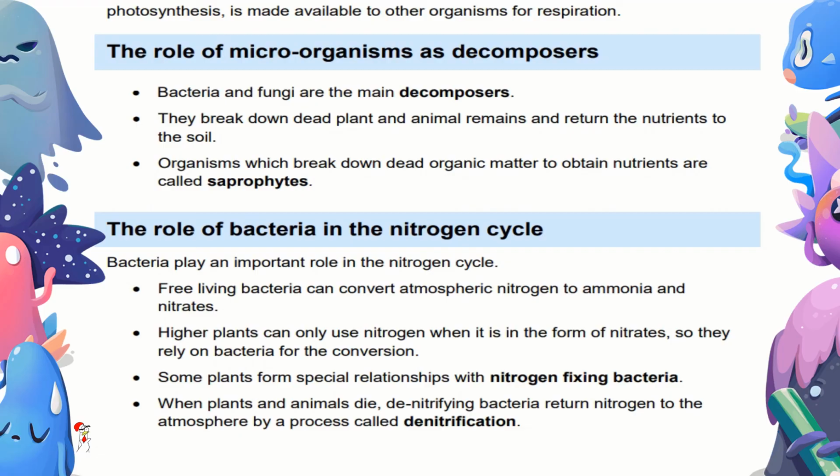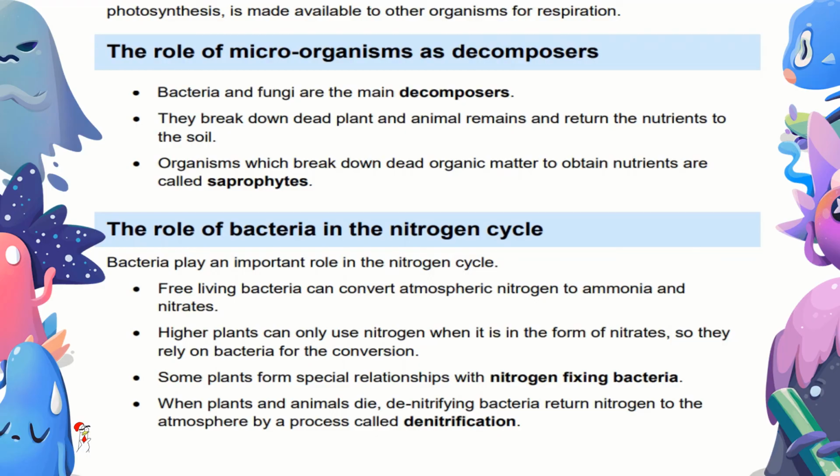Role of bacteria in the nitrogen cycle. Bacteria play an important role in the nitrogen cycle. Free living bacteria can convert atmospheric nitrogen to ammonia and nitrate. Higher plants can only use nitrogen when it is in the form of nitrates, so they rely on bacteria for the conversion.